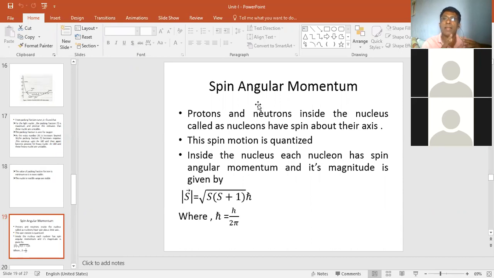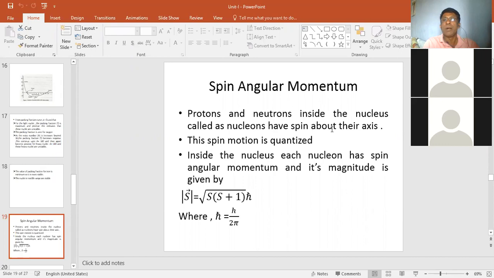Now in the context of cricket, the cricket ball rotates about itself, right? It is moving in the forward direction as well as moving about its own axis. When it is going to spin, or rotate about its own axis, its direction changes. That is called the spin. In the case of cricket, that word is used. So the protons and neutrons inside the nucleus, the protons and neutrons we call the nucleons.